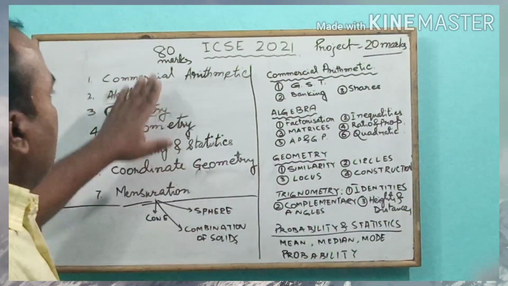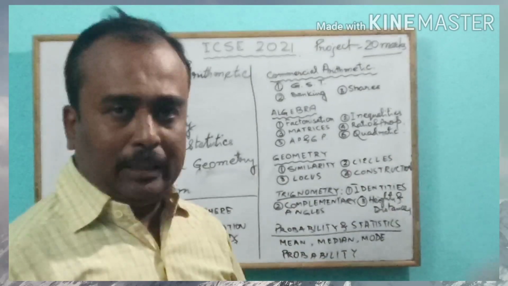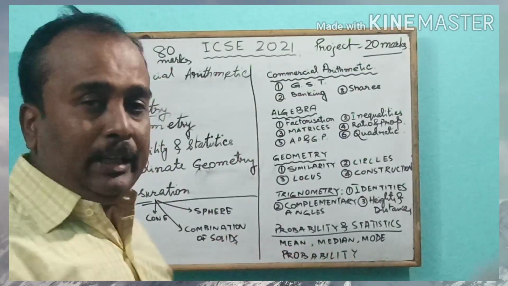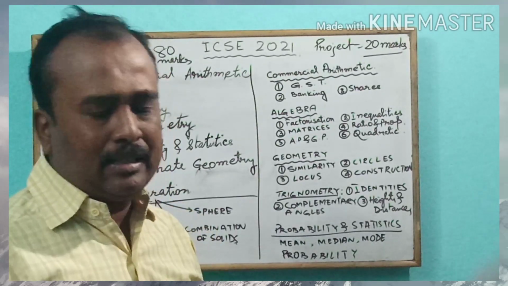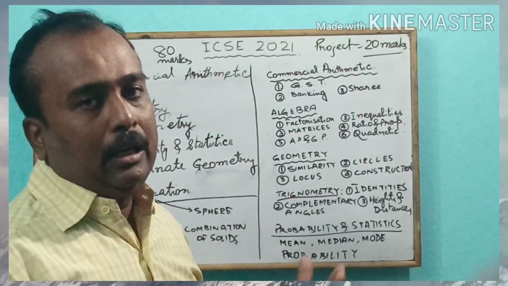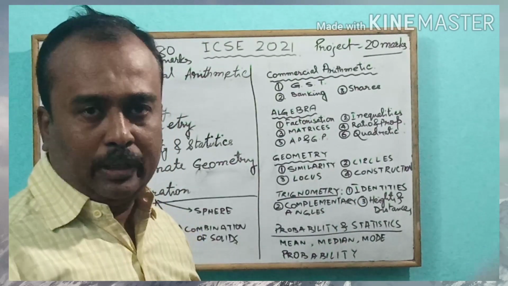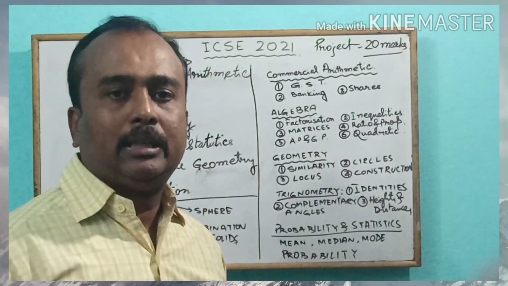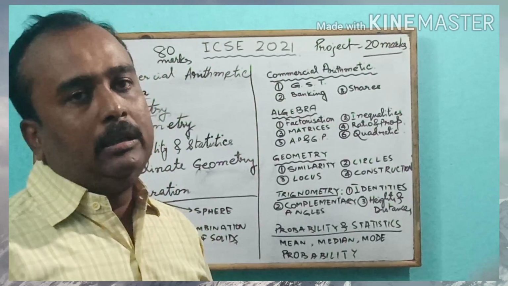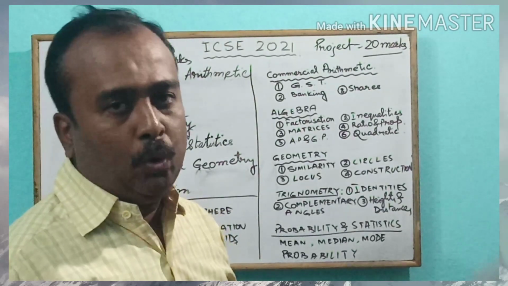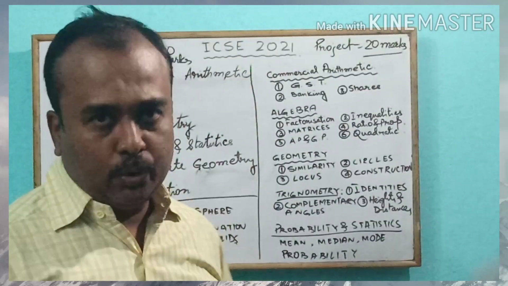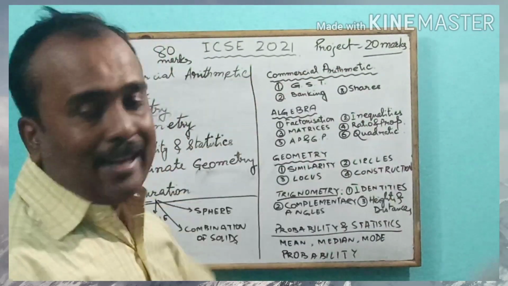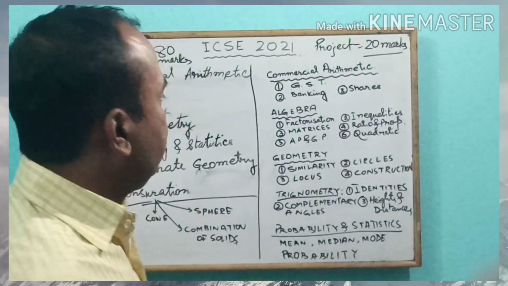Anyway, ICSE examination for mathematics is divided into two parts. You have already given class 9, it is the same pattern. Well, 80 marks is for the written examination, which question will be given by the board, the council, and 20 marks will be the project work which you are supposed to do throughout the year as directed by your subject teacher.